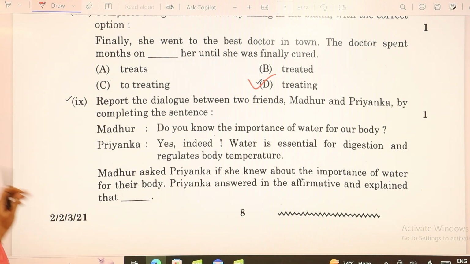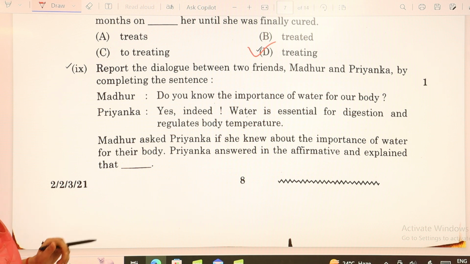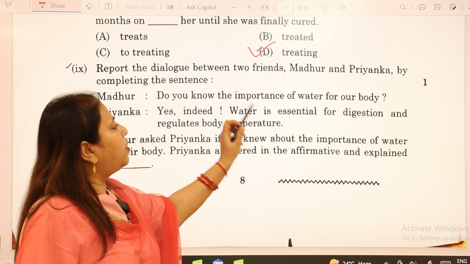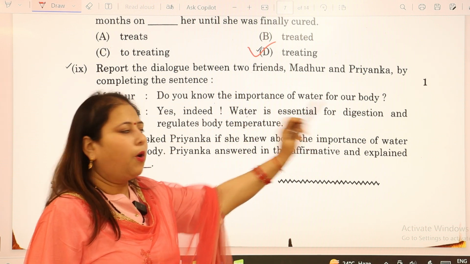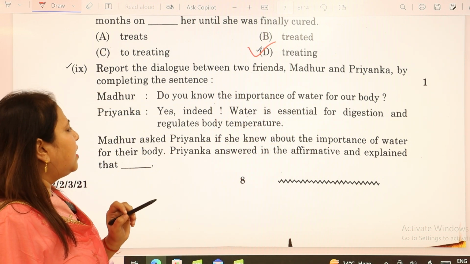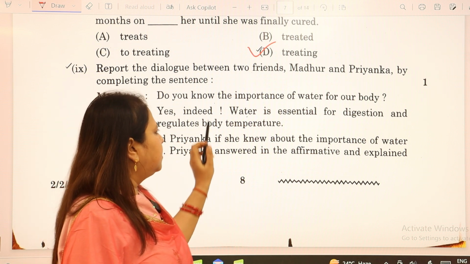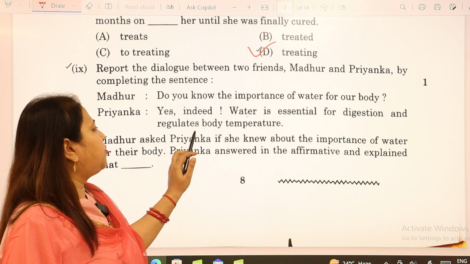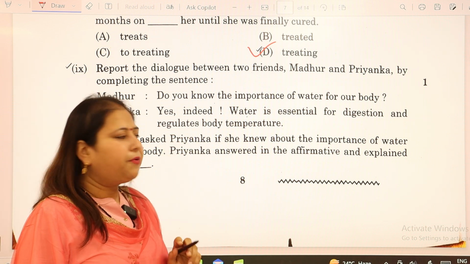After that, we move to the 9th one. Again, we have the reporting question. Here, mother says, do you know the importance of water for our body? To which Priyanka says, yes, indeed. Water is essential for digestion and regulates body temperature.